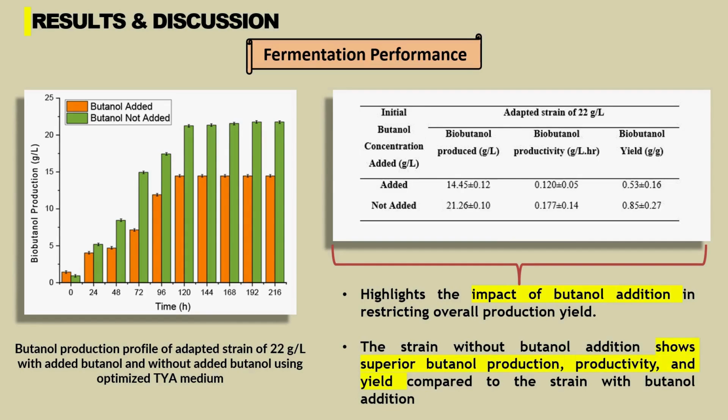without butanol addition. Based on the result, we can see the impact of butanol addition in restricting overall production yield, and also the strain without butanol addition shows superior butanol production, productivity, and yield compared to the strain with butanol addition. To further understand the differences, here we can see that even when butanol was added to the medium, the adapted strain can produce high butanol without impacting the viable cell. In this case, butanol was not added to the medium, and the butanol produced was quite high for a lab scale result, which was up to 21.26 gram per liter of butanol produced.